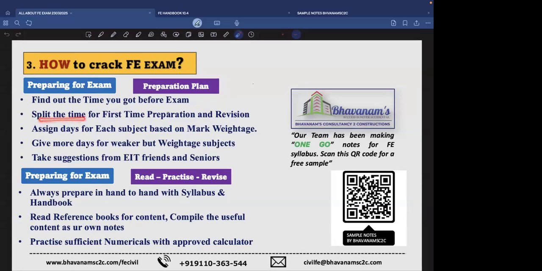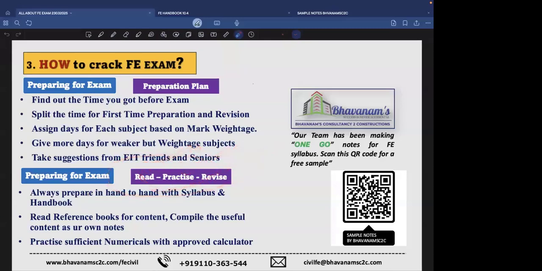So please split the time for preparation and revision. Preparation is for gathering the knowledge, understanding the things, making the things clear, and then you must assign some time for revision. Without revision, it's never going to happen. So assign days for each subject based on the weightage we have shown you. Give more days for your weaker subjects, obviously, and take suggestions from EITs, friends, seniors. We are always there with you. And the success funda is simple: read, practice, revise, and repeat.